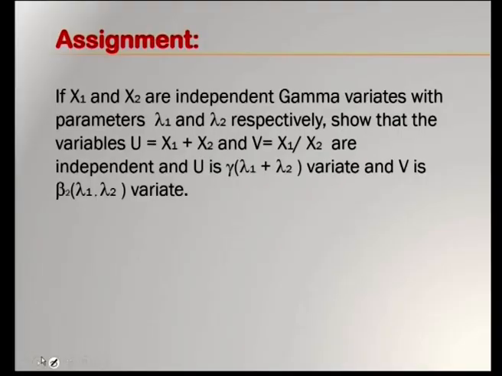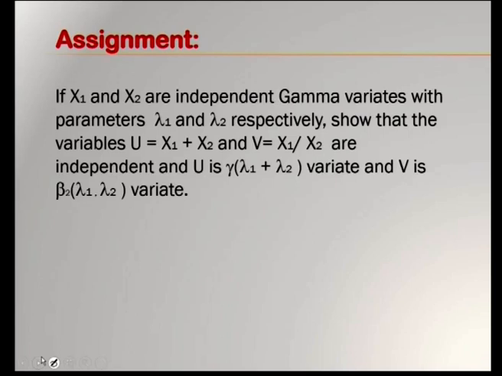Now, after studying the continuous distributions, based on the discussions in this session, this assignment problem can be easily solved. That is, if x1 and x2 are independent gamma variates with parameters lambda 1 and lambda 2 respectively, we can show that the variables u equal to x1 plus x2 and v equal to x1 by x2 are independent, and u is a gamma variable with parameter lambda 1 plus lambda 2, and v is a beta distribution of second kind with parameters lambda 1, lambda 2.